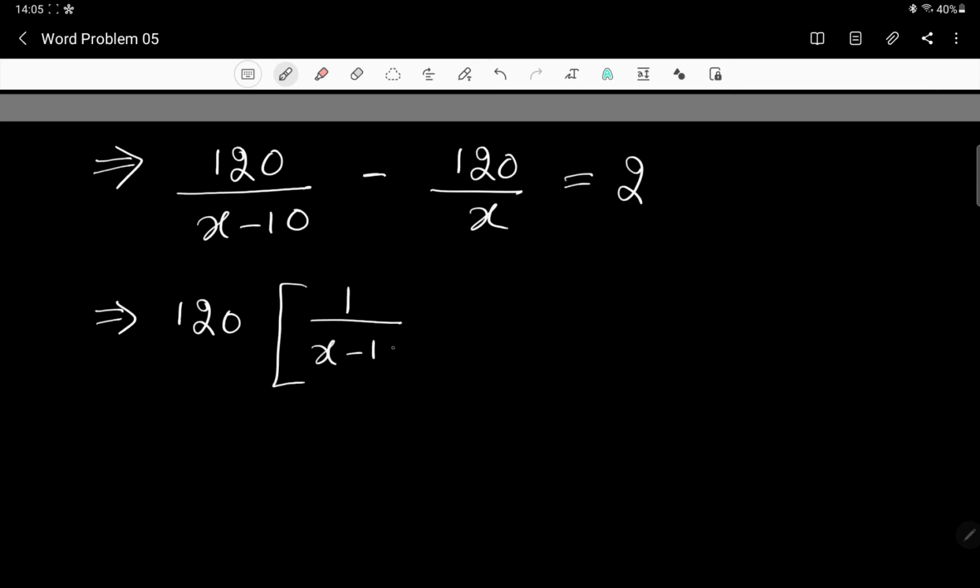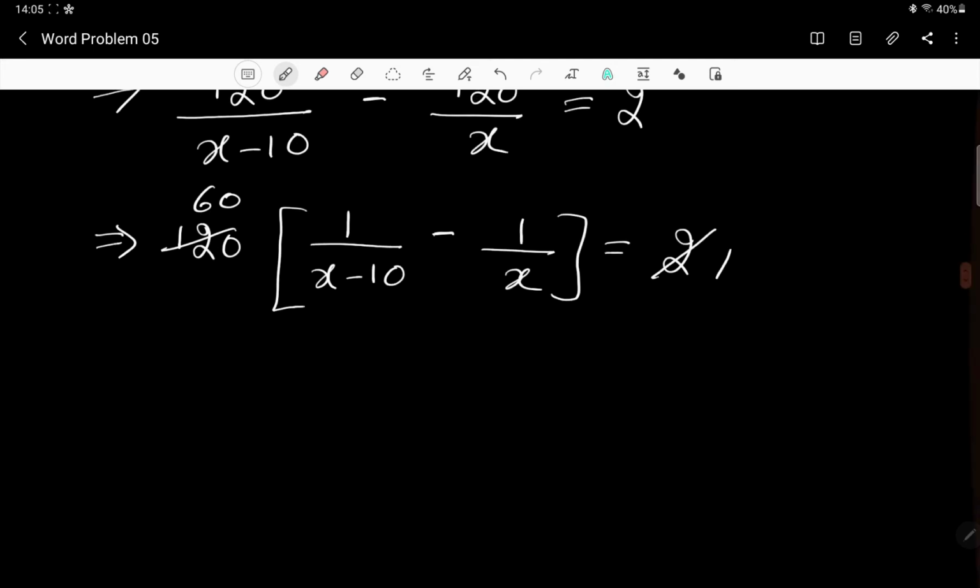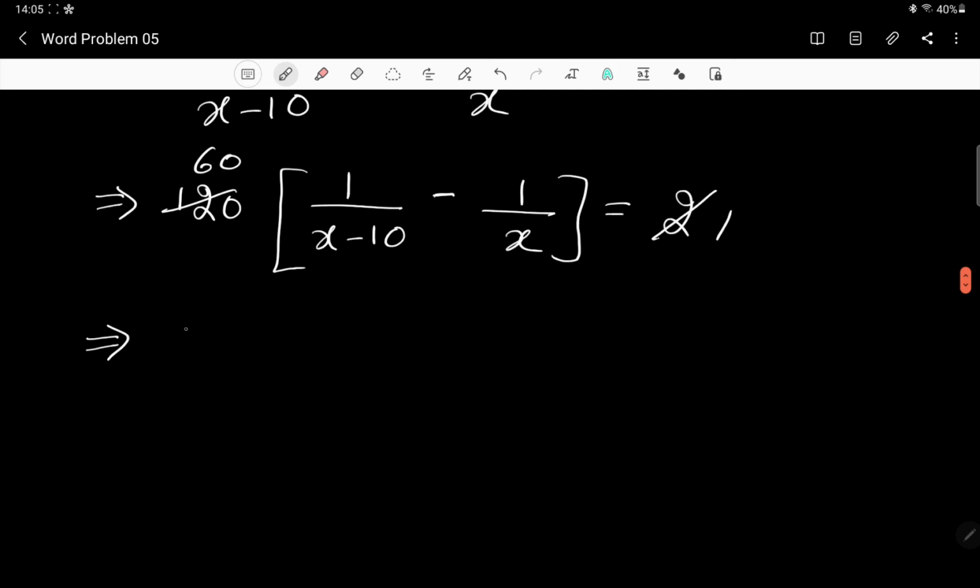That is 1 divided by (x minus 10) minus 1 divided by x, and this is equal to 2. So you can cancel the 2: 2 ones are 2, 6 and 0s. Don't go behind this conventional calculation. Don't keep this 120 intact like that. You try to reduce that so that your calculations become much easier.